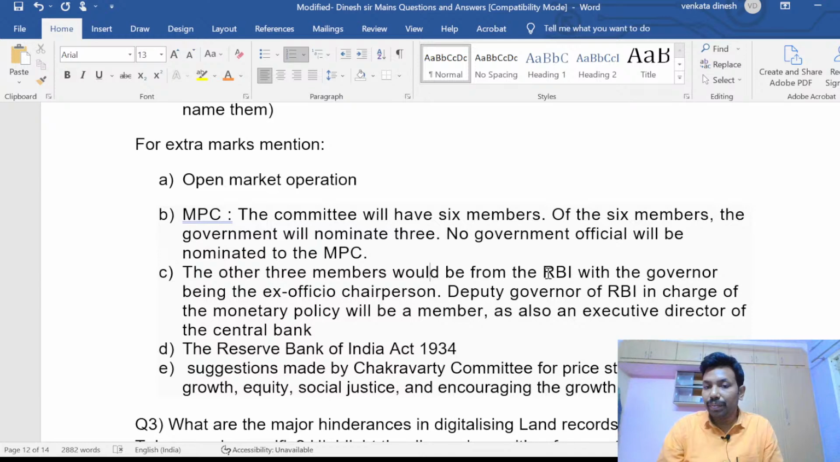For example, suggestions made by the Chakravarti committee, right? For example, this is one thing for price stability, economic growth, equality, social justice. Just for your understanding, right? Next, what are the major hindrances? Third question which I have given is digitalizing land records in India and Telangana in specific.